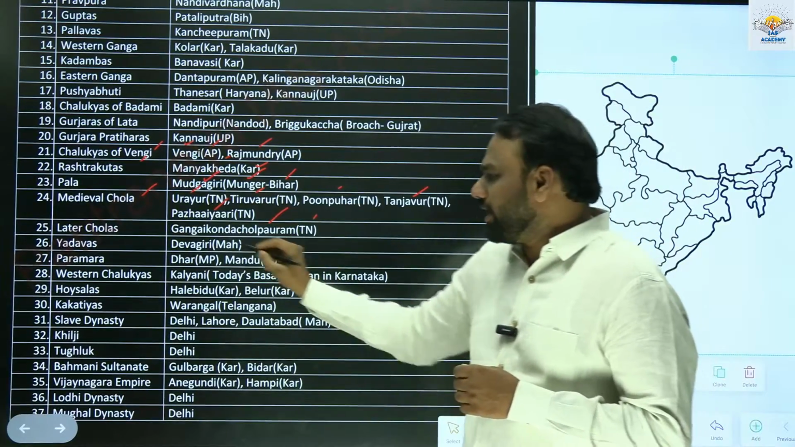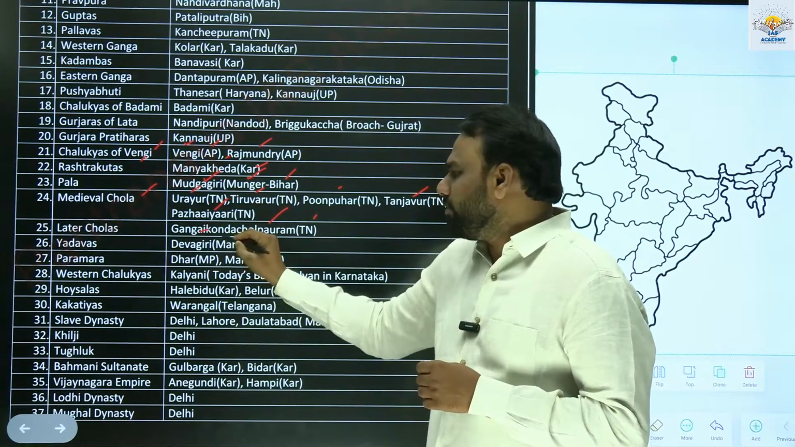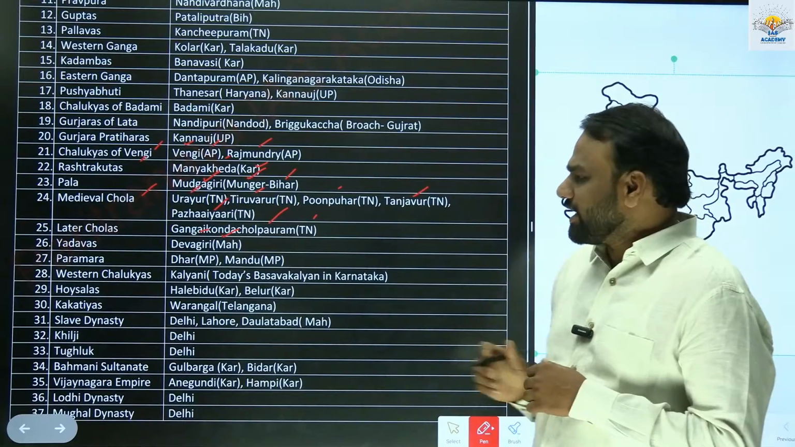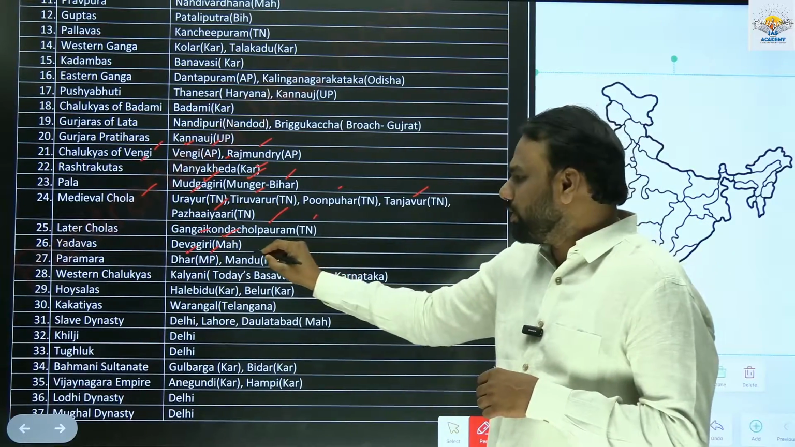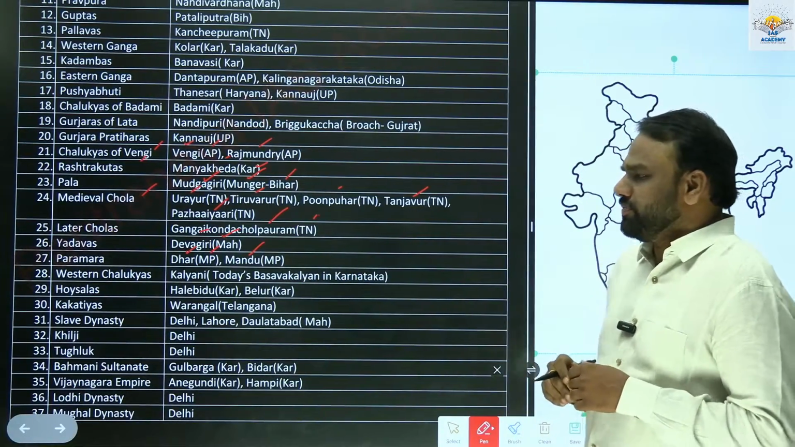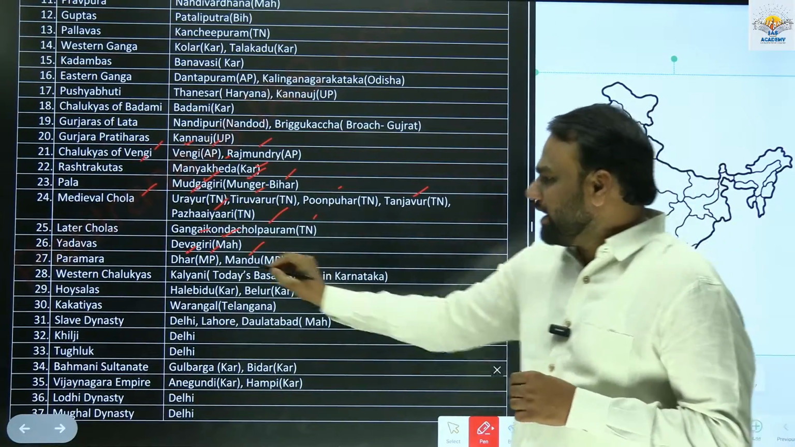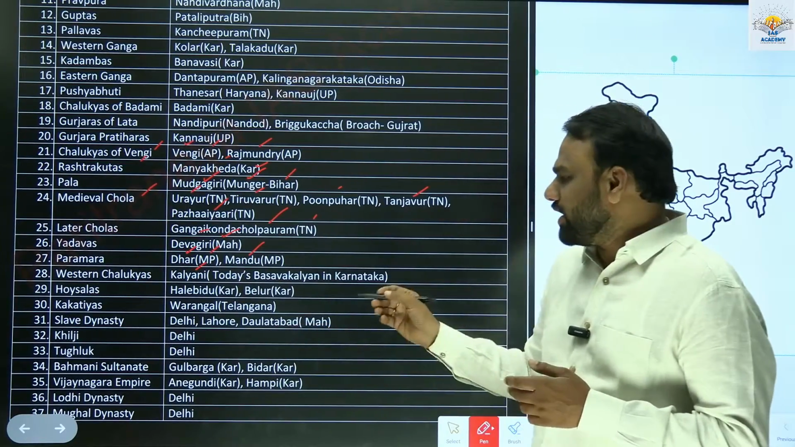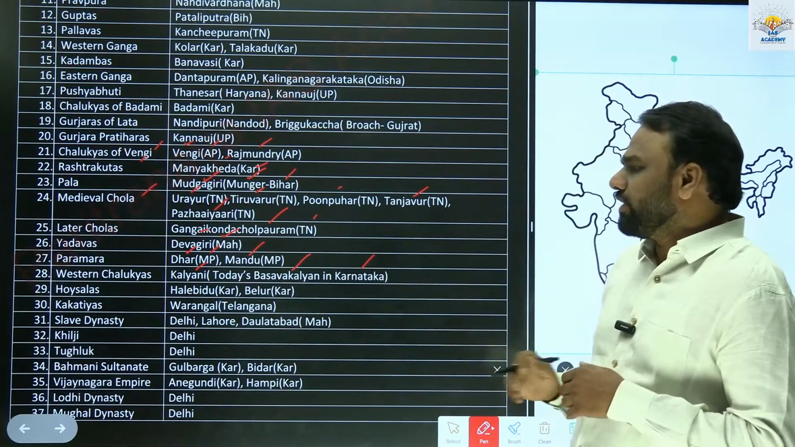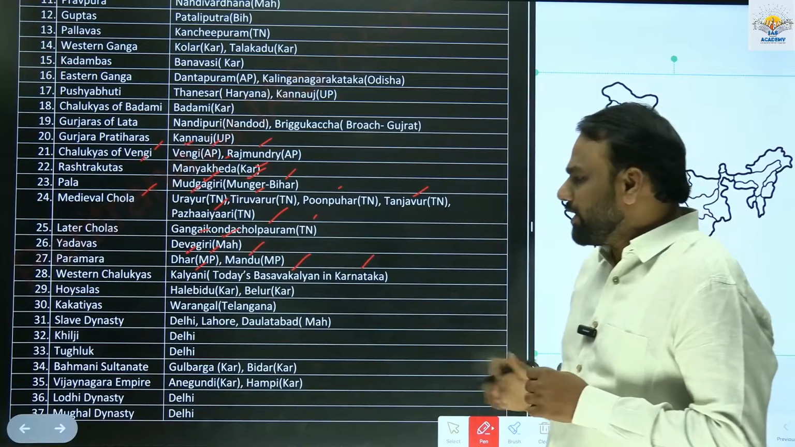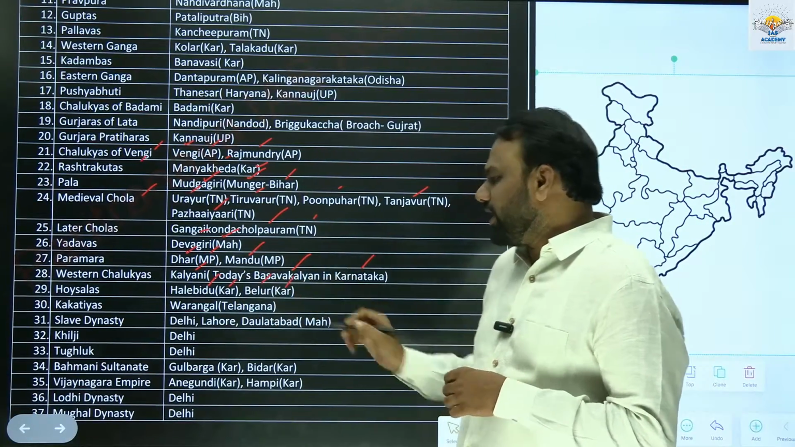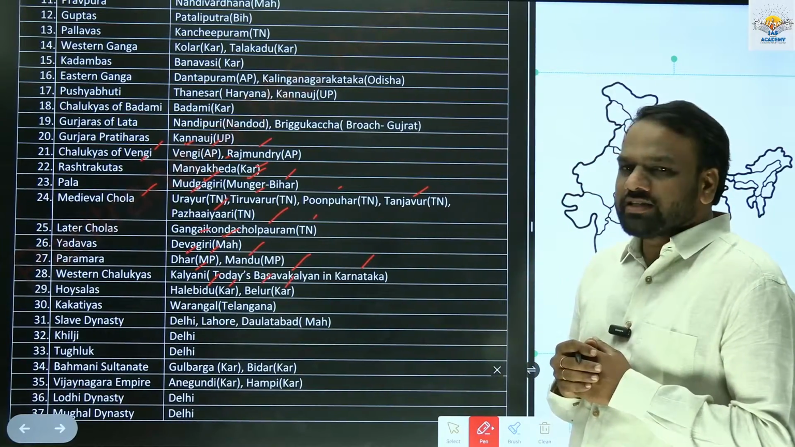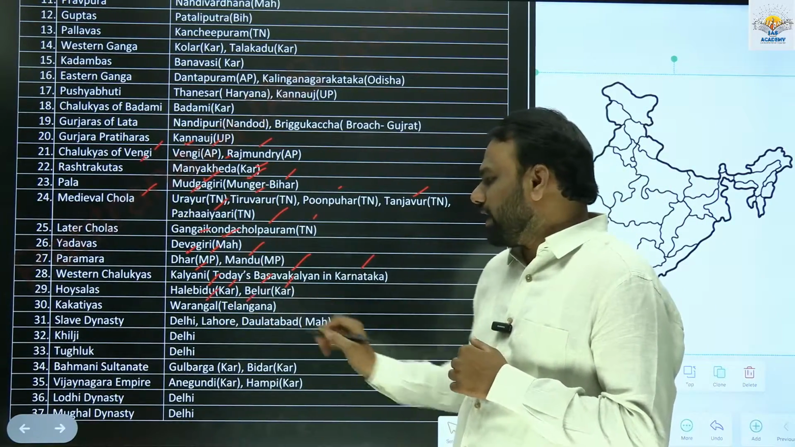Yadavas had their capital at Devagiri, Maharashtra. Paramaras had their capital at Dhar, which is in present day Madhya Pradesh, and also Mandu, which is in present day Madhya Pradesh. Western Chalukyas had their capital at Kalyani, which in modern day is called Basavakalyan, located in the state of Karnataka. Hoysalas had their capital at Halebeedu, present day Karnataka, and also Beluru, present day Karnataka. Kakatiyas had their capital at Warangal, Telangana.